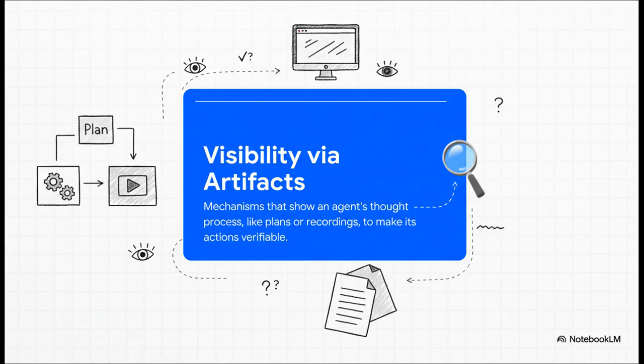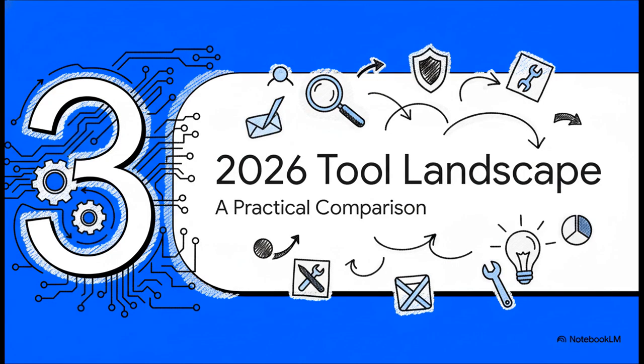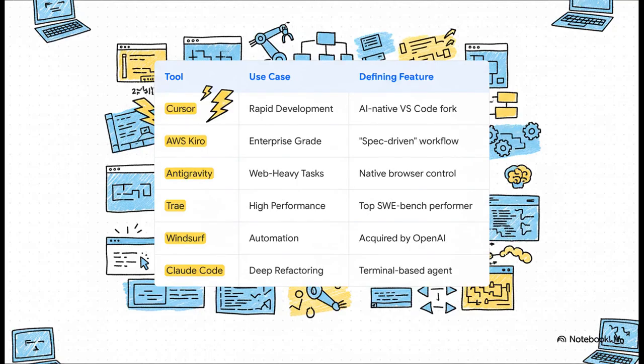Okay, so we get the concepts, but what tools can you actually download and use right now? The market is, well, it's crowded. So let's cut through the noise and look at the key players and what really makes each one tick. Let's run through the big names. You've got tools like Cursor and SWE, which are just built for pure speed. They're amazing for startups or anyone who needs to prototype and move incredibly fast.